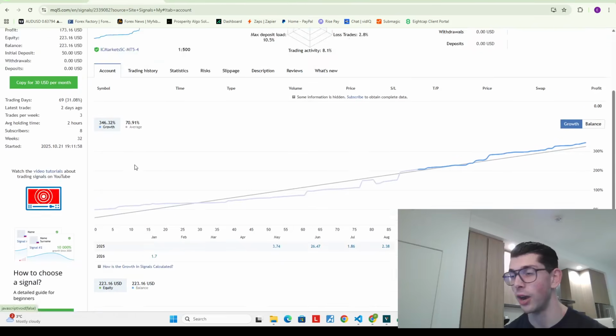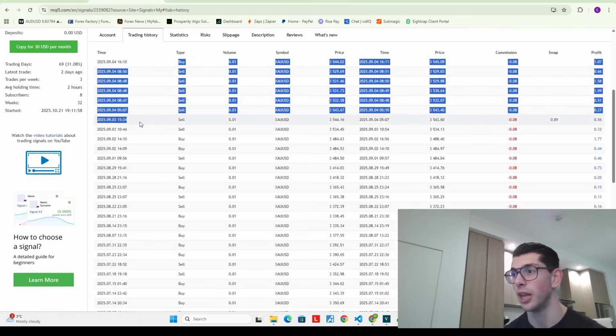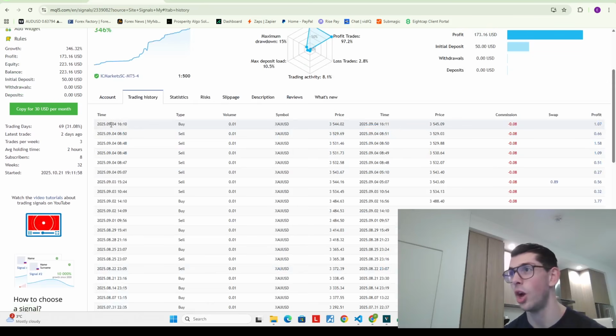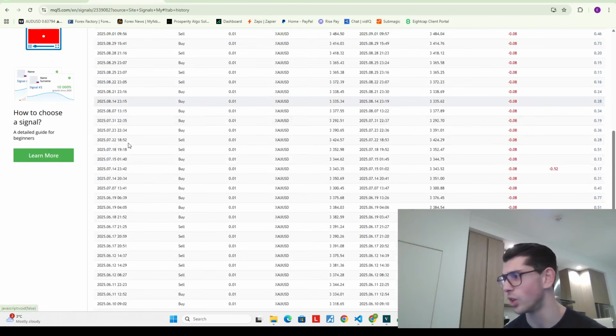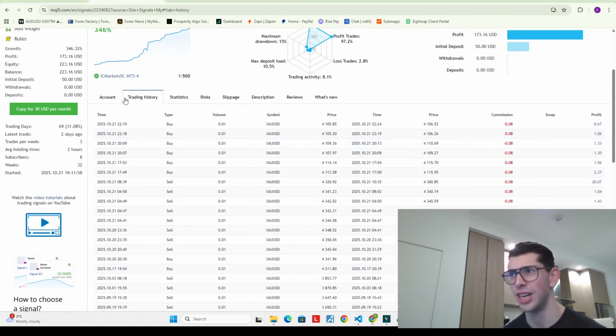He has a super long signal here too. It isn't super high frequency. It's only taking a few trades per month, not a tremendous amount of trades per month. However, one thing to note is it has not been trading since September of last year, right? So the fact that it's been paused for like 3 months is not really a great sign either. Why isn't it trading today? That's a little bit fishy in my opinion.